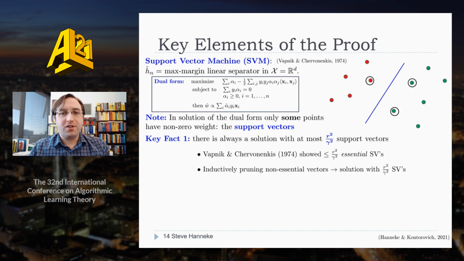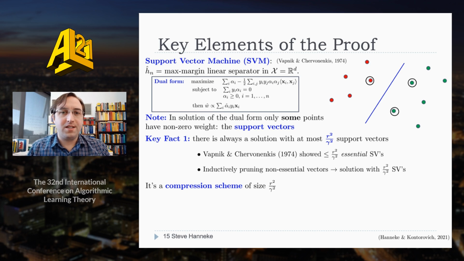The proof of this fact starts with an observation from Vapnik and Chervonenkis that there are at most R squared over gamma squared essential support vectors, meaning support vectors where if you remove them from the data, it actually changes the SVM classifier. We'll use this in our proof by imagining inductively pruning away non-essential vectors one at a time until we're left with a data set where every point is essential. So there must be at most R squared over gamma squared points left. And since each step only pruned a non-essential vector, the SVM on this subset is the same as for the full set. So that's the first key element.